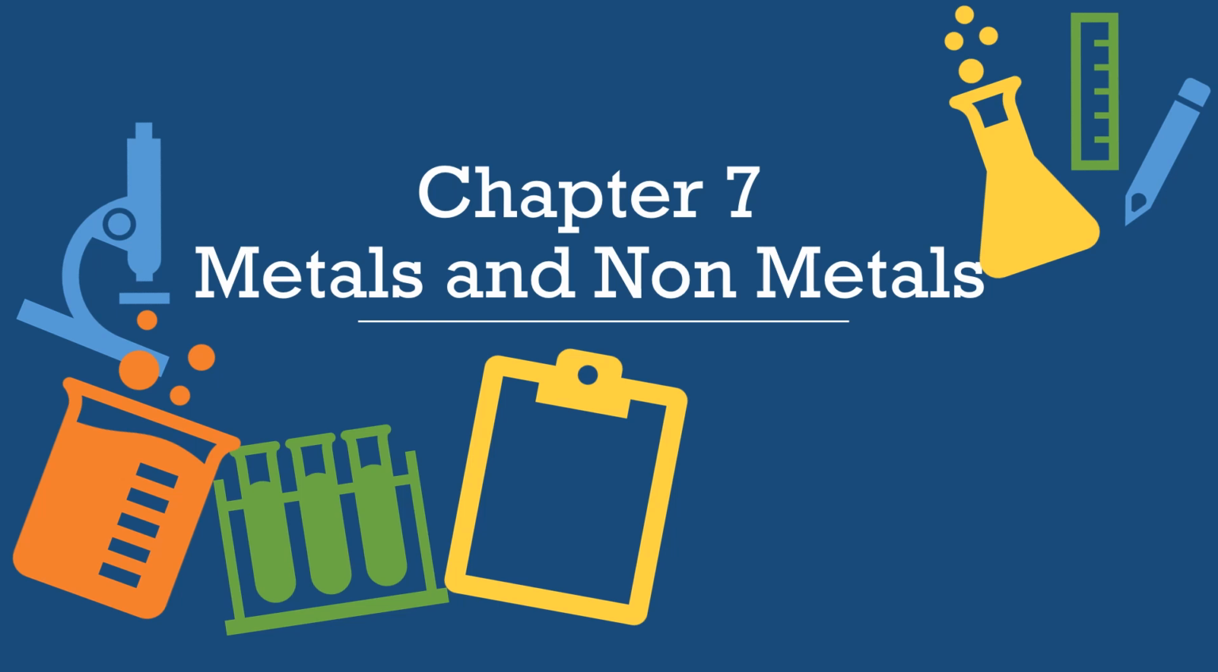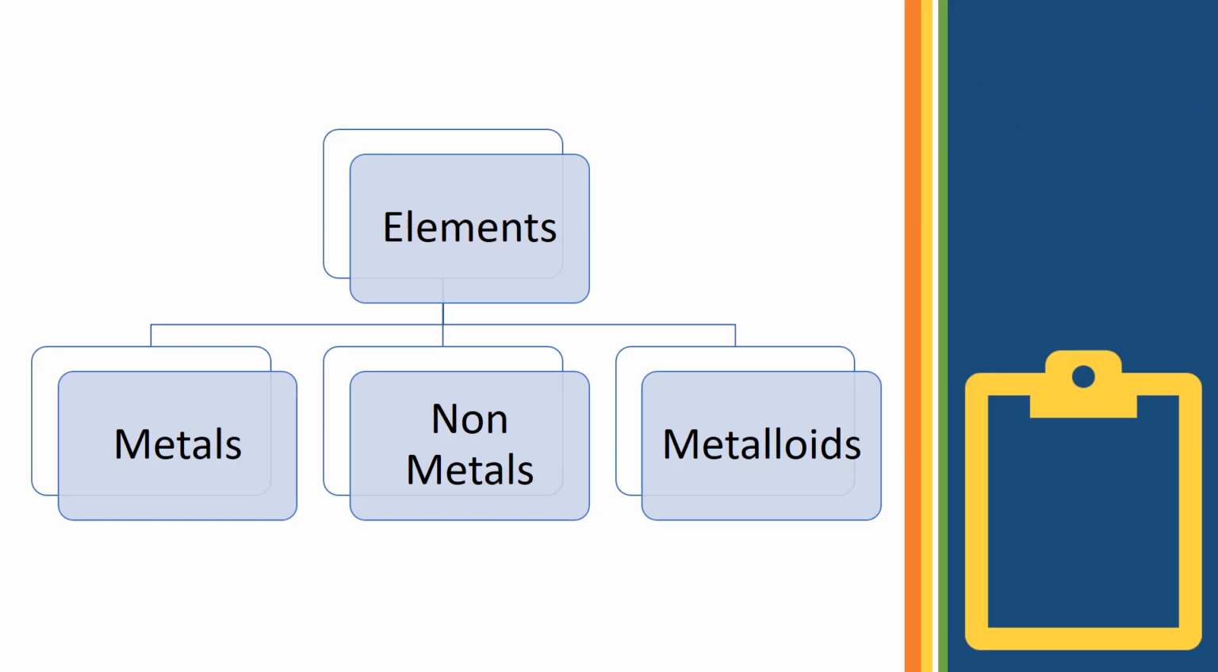Today we are going to start with chapter 7, metals and non-metals. In the previous chapter, we learnt that matter can be divided into elements, compounds and mixtures, and we generally learnt a lot about each one of those. In this chapter today, we will be learning only about the group of elements. We'll be concentrating on how exactly elements are divided.